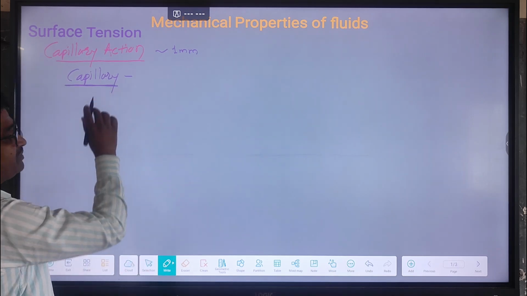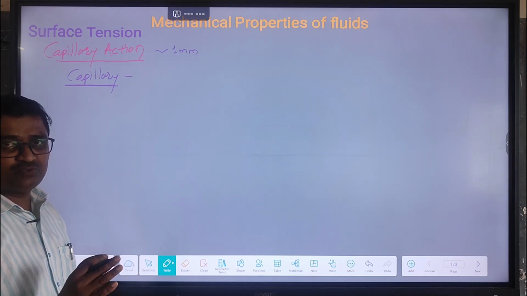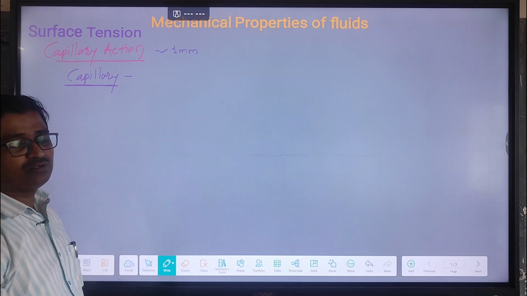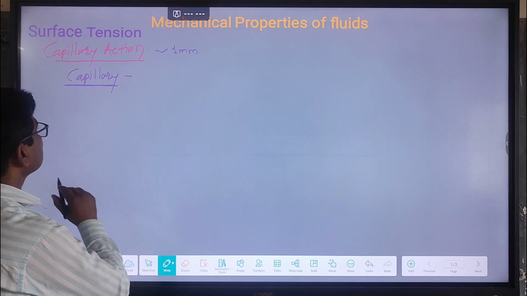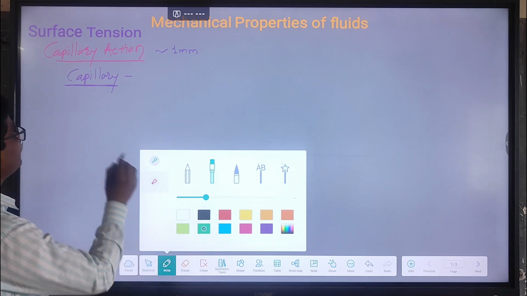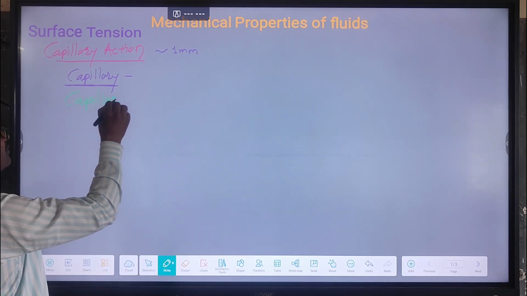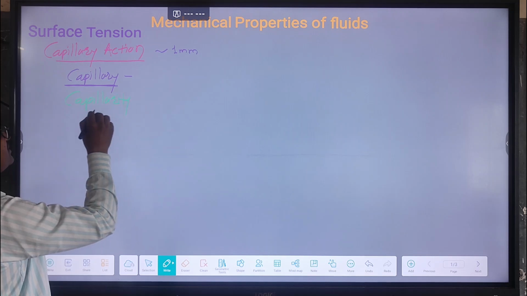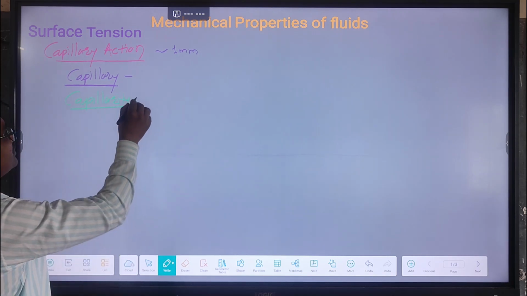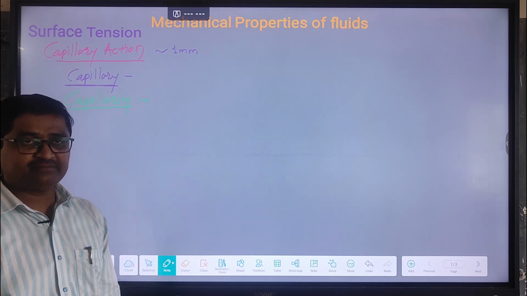Now a capillary is a glass tube having a very fine bore. It is a simple glass tube. You get it clear? It has a hole, a fine bore, whose diameter is nearly equal to 1 millimeter. After that we need to know what is meant by capillarity. The next concept in capillary action is very essential: what is meant by capillarity.